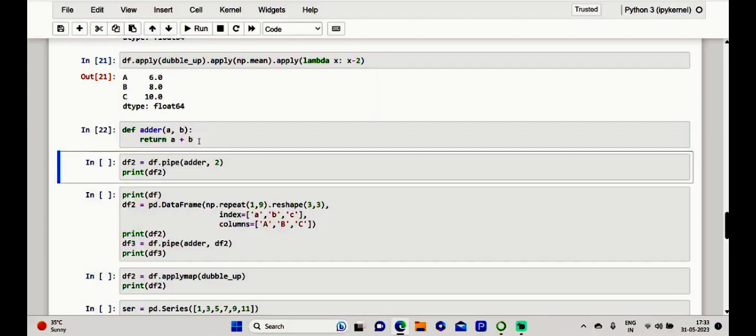Now this function needs two operands to work. So far we saw the first operand being the data frame calling the pipe method, while the second operand must be passed to the applied function. So you just need to add a second argument to the pipe method containing the value to pass.